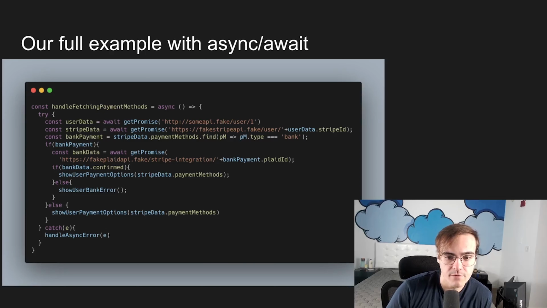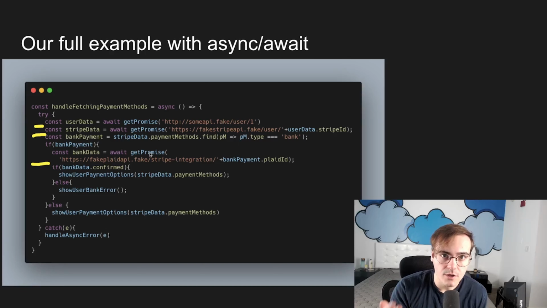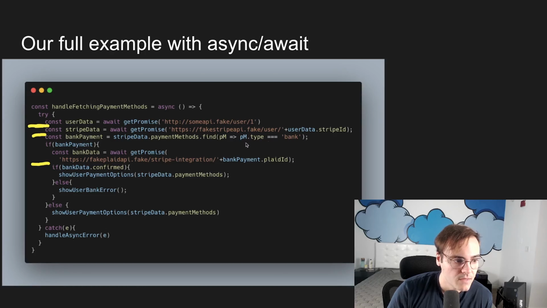And the value of it doing it for us is that it makes the code extremely readable. So you can think of each of these awaits as a stopping point. Every time you see an await, the code will stop there for that promise to resolve. And critically, it's not going to stop synchronously. You're not going to block the thread like we looked at in a past example with that big while loop. It will stop here, and then like I said, it'll wrap the rest of this up in a new function for us. It'll go get the promise, resolve with that data, and then run the next thing for us, asynchronously utilizing the event loop.